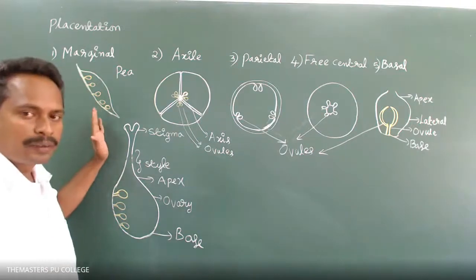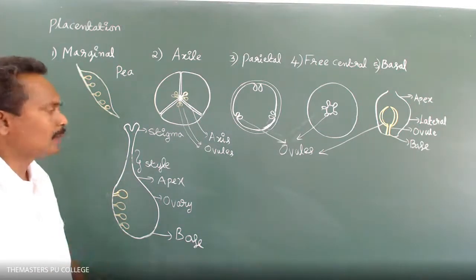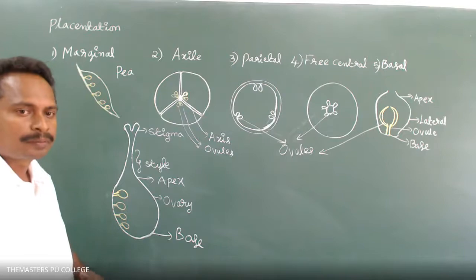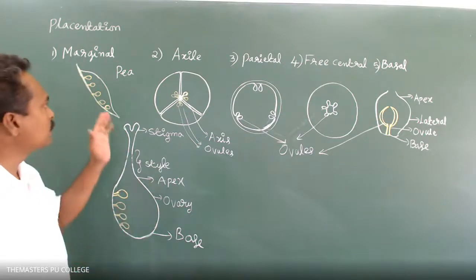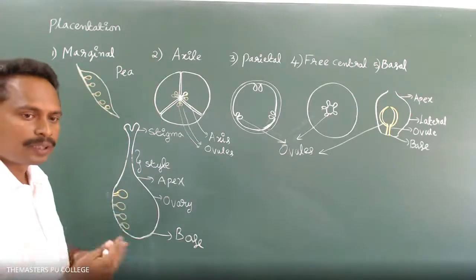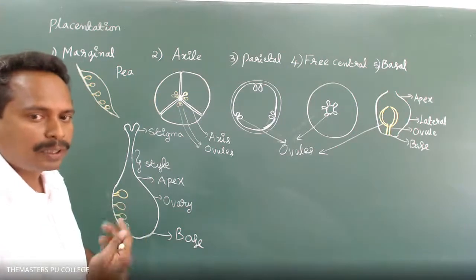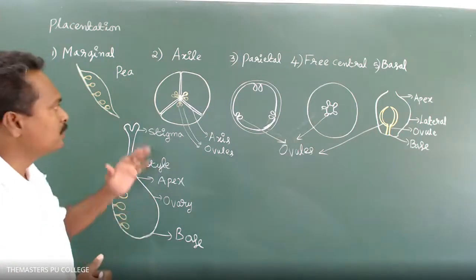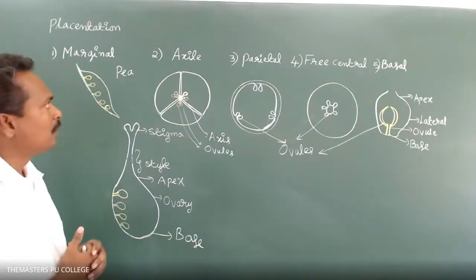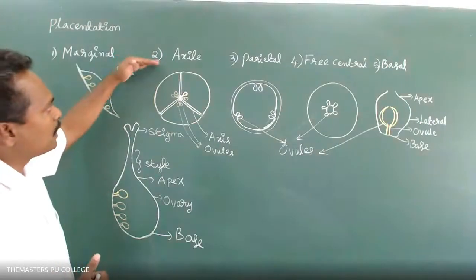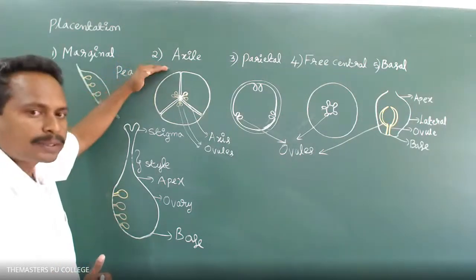Is it clear? Do you have any doubts regarding this? Marginal placentation, ovules are attached. No doubt. After the fertilization process, ovules become seeds. The ovary becomes fruit. Next, the second type of placentation is axial placentation.